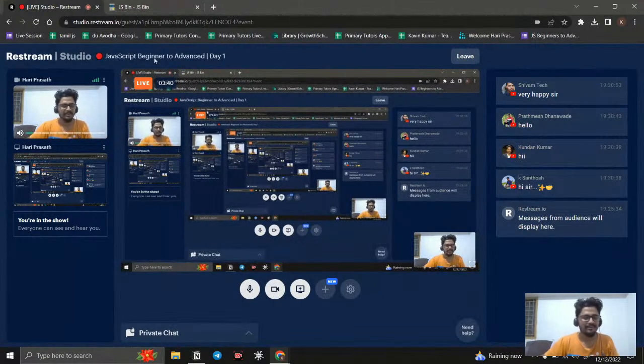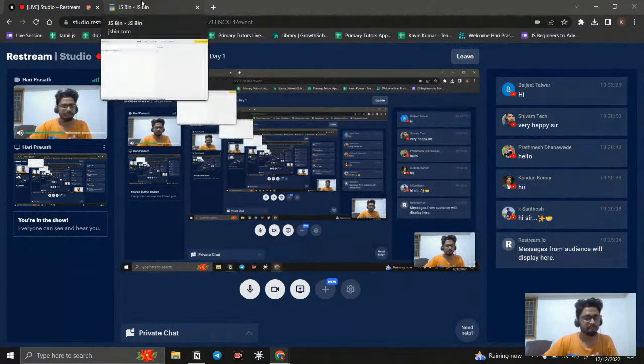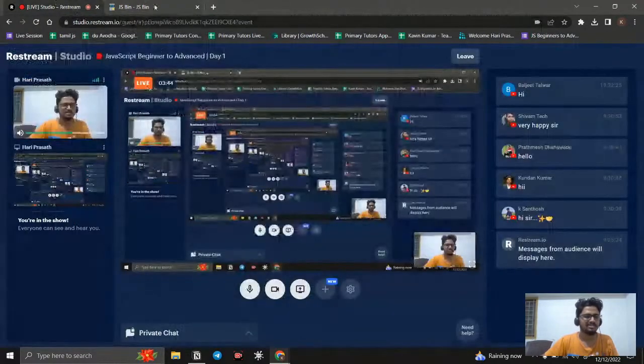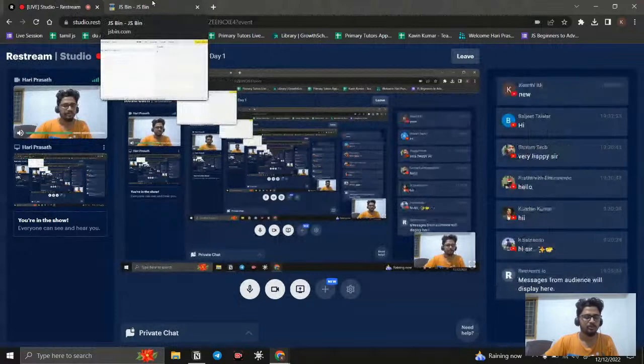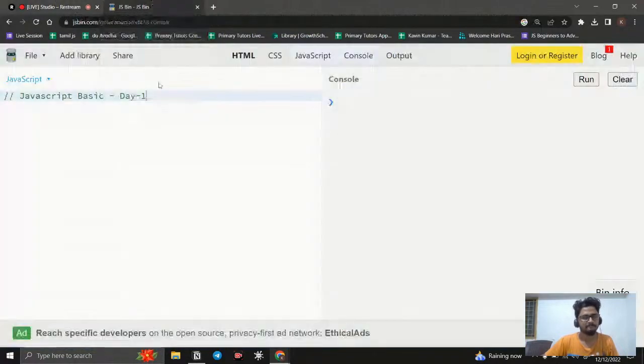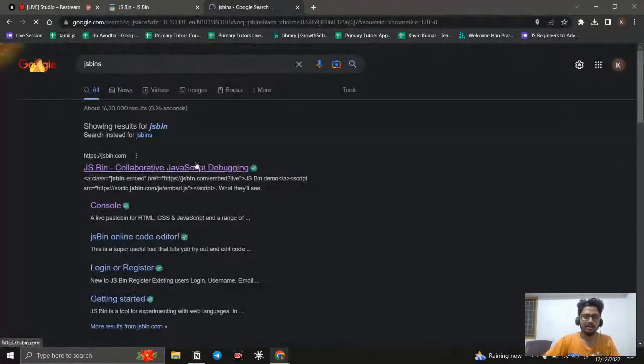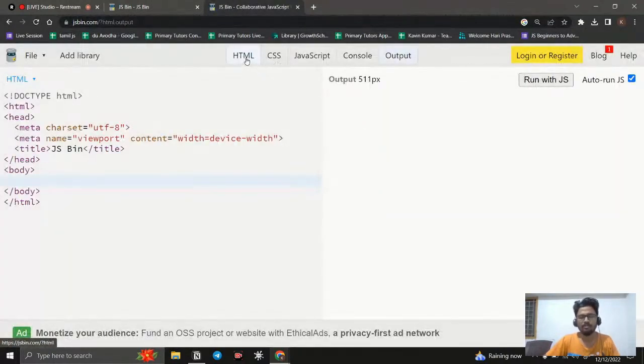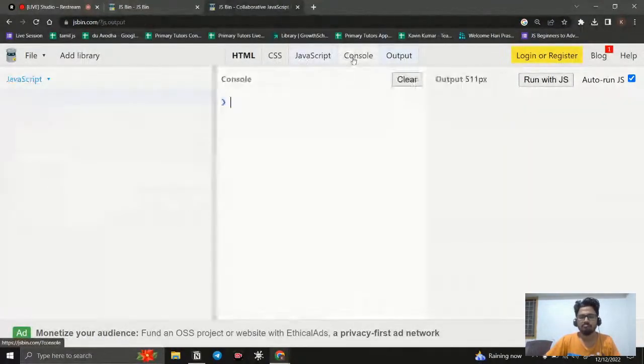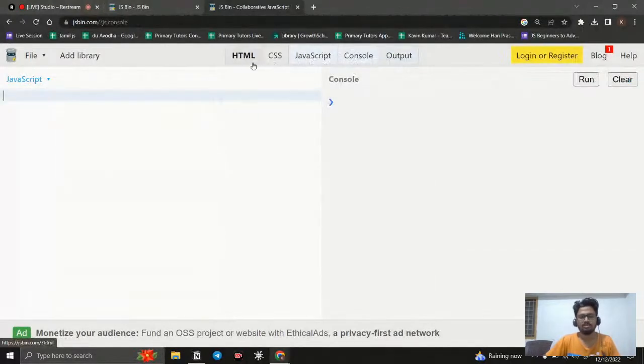Okay. Meanwhile, I'm just going to tell you about this. The code editor I'm going to use is going to be JSBin. If you go to Google, you can check for JSBin. It is nothing but an online debugger, which means an online code editor, where they will provide some of the tools, like some of the files.